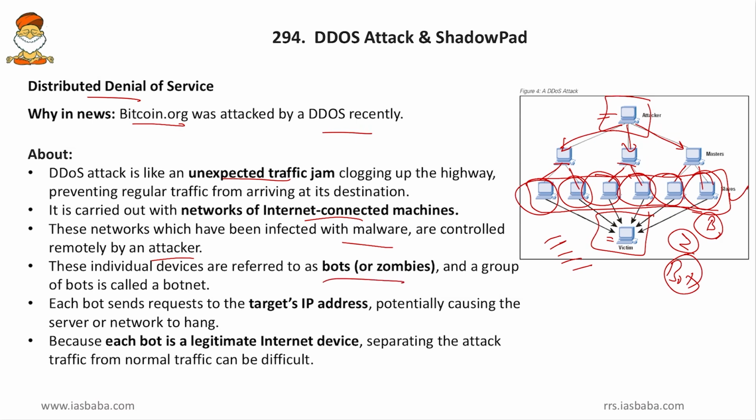Each bot sends requests to the targeted IP address, potentially causing the server to hang. Because each bot is a legitimate internet device, separating the attack traffic from the normal traffic can be very difficult. So that is why it becomes a distributed denial of service. This service is not being denied by one single source, it is denied by distributed sources. So this is all about DDoS.